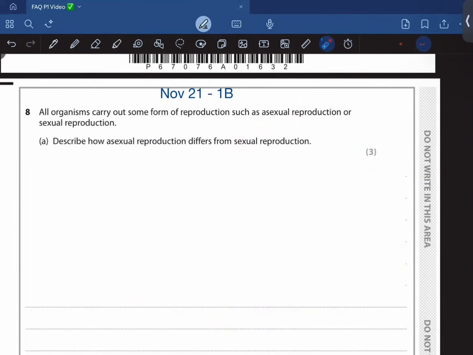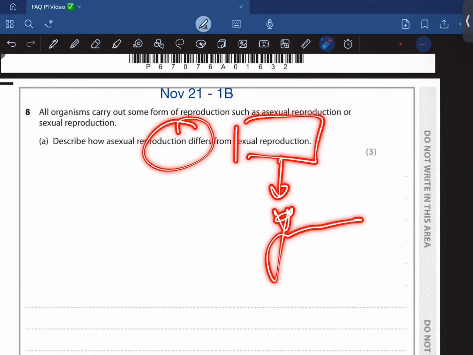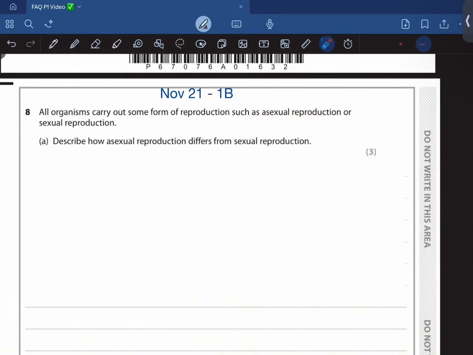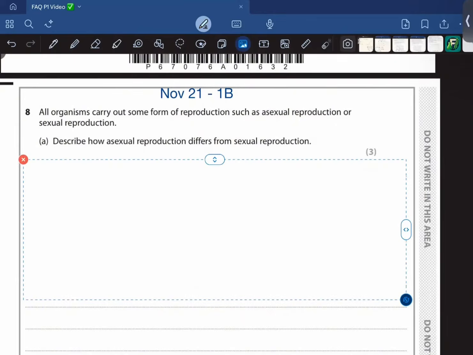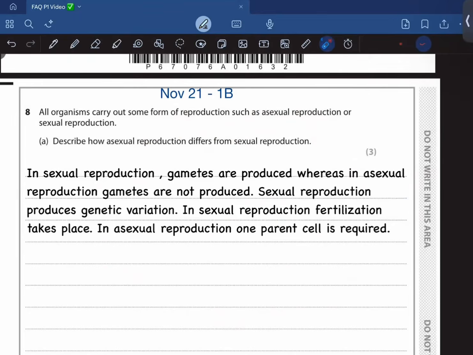In sexual reproduction, there is going to be genetic variation, whereas in asexual reproduction, the offspring are going to be genetically identical to the parents, okay? And also sexual reproduction is slower than asexual reproduction and so on. So in sexual reproduction, gametes are produced, whereas in asexual reproduction, gametes aren't produced.